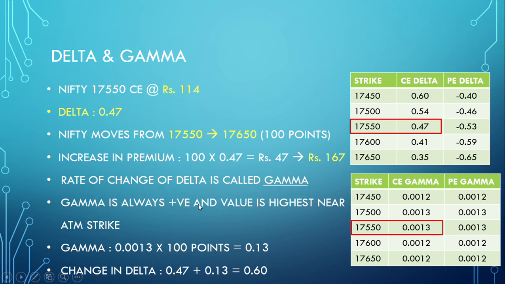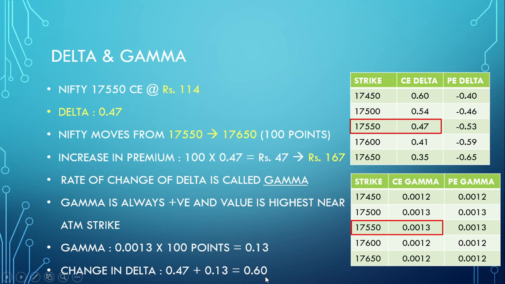Now rate of change of delta is called gamma. So gamma is always positive, as I said earlier, and the value is highest near the ATM strike. You can see this is the ATM strike, and the value decreases as we move ITM or OTM. So if, for example, gamma is 0.0013 at 17,550, if the market moves 100 points up, the gamma effect will be 0.13. So this 0.13 effect will be on delta. So the delta will now rise from 0.47 plus 0.13 to 0.6. So now new delta will be 0.6.